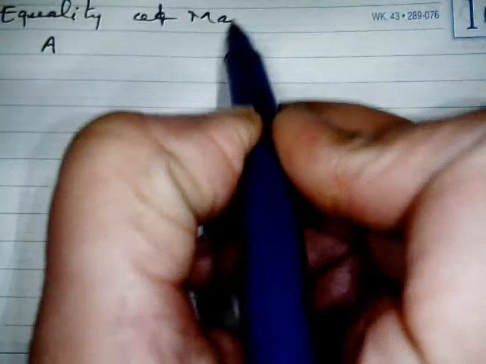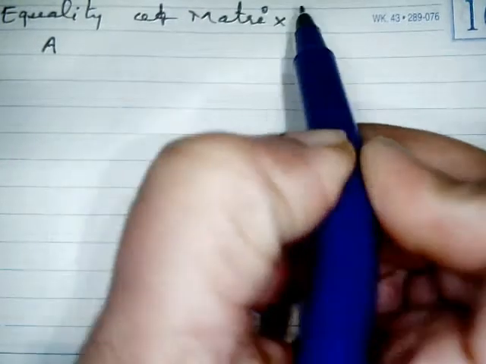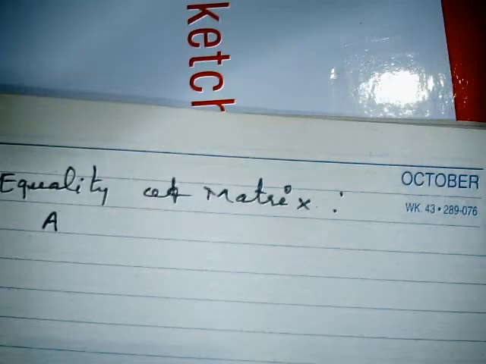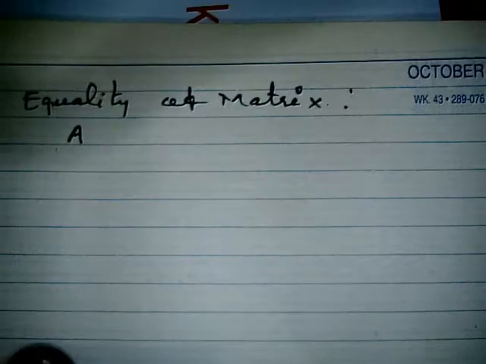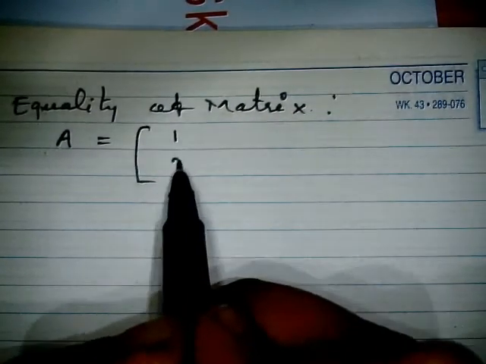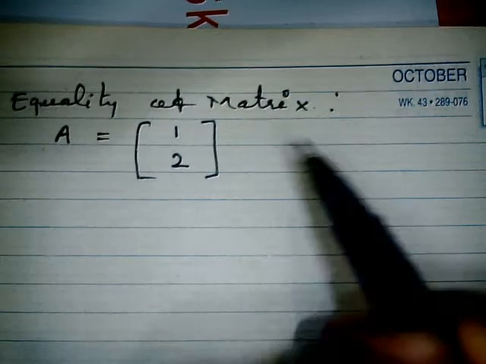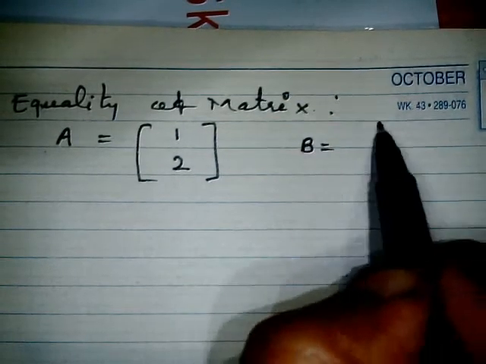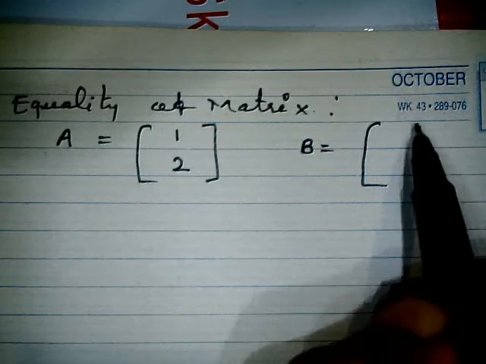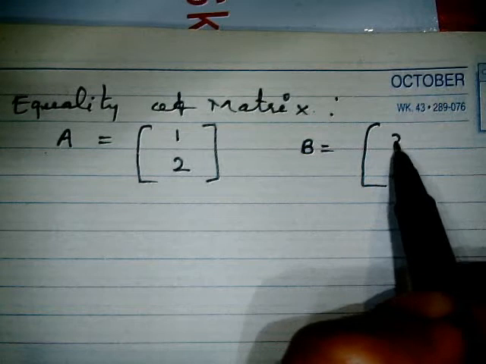Here the heading is going to be equality of matrix. Equality of matrix means when two matrices can be equated. So here I'm going to explain with the help of an example. Suppose this matrix A is given, 1 and 2. And another matrix is given, like here is given x and here is given y.